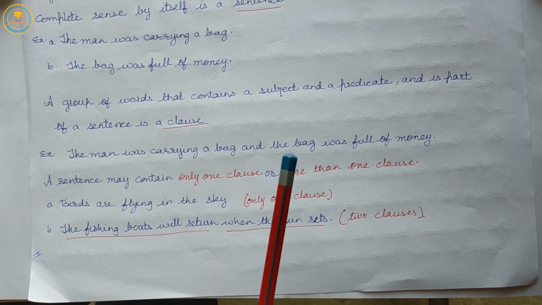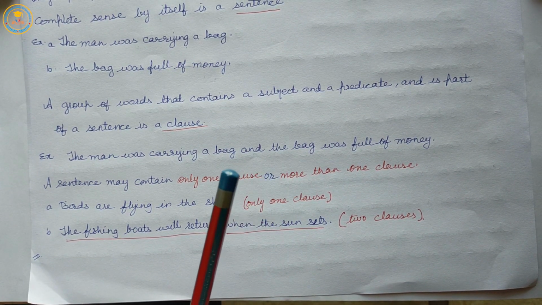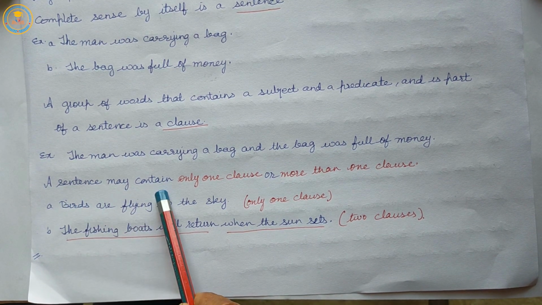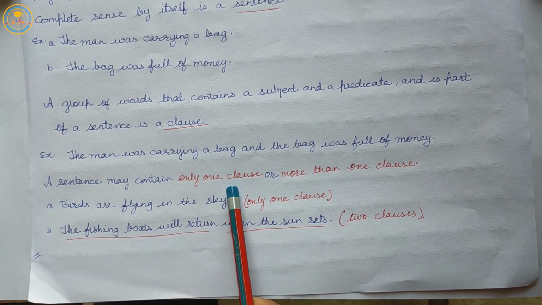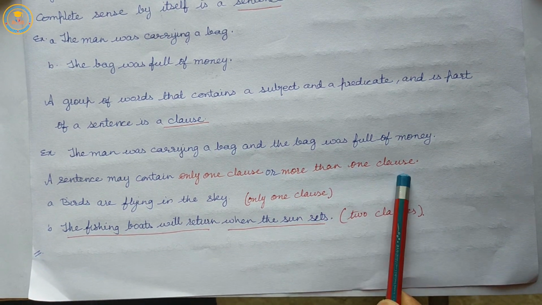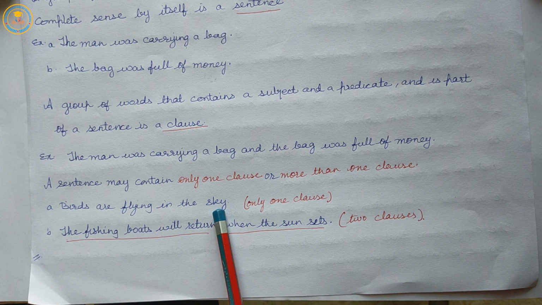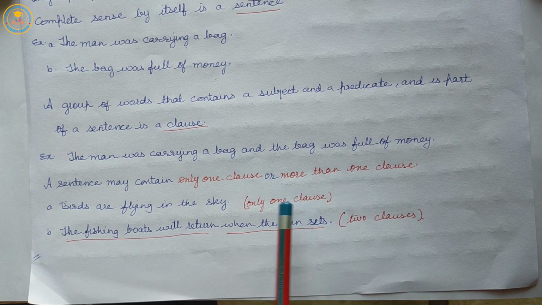A sentence may contain only one clause or more than one clause. Example: birds are flying in the sky. Only one clause.